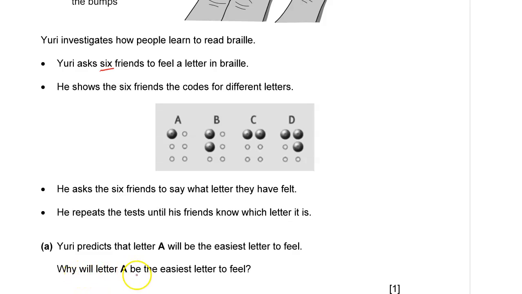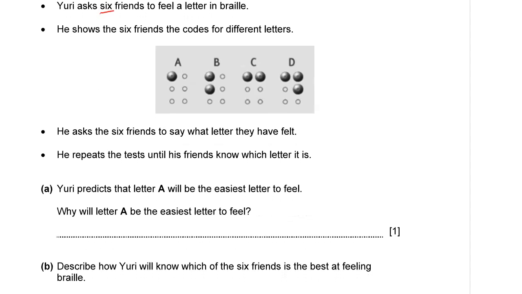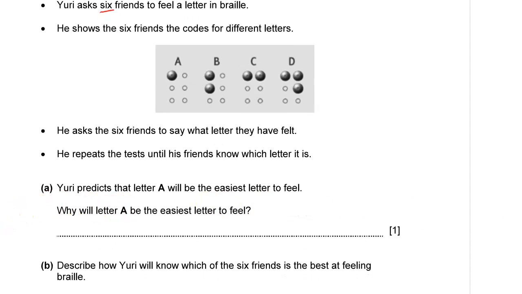Why will letter A be easier to feel? Why do you think letter A is easier to feel? Of course, this goes without saying, because letter A has only one bump. So when you feel only one bump, you touch letter A. Part B.